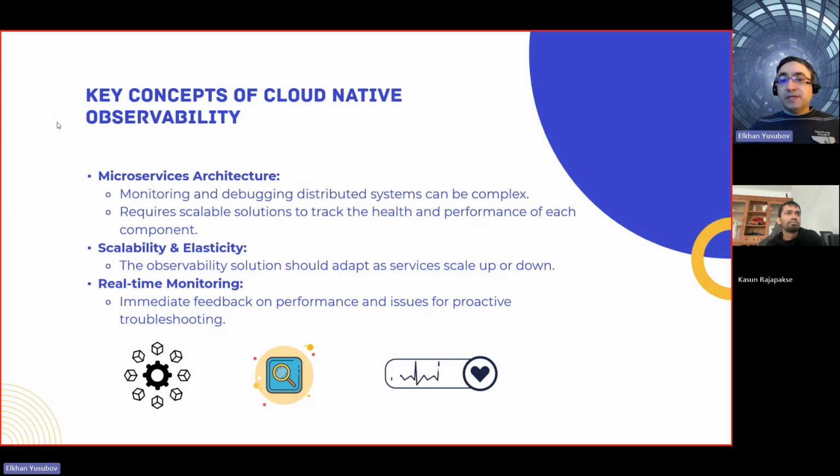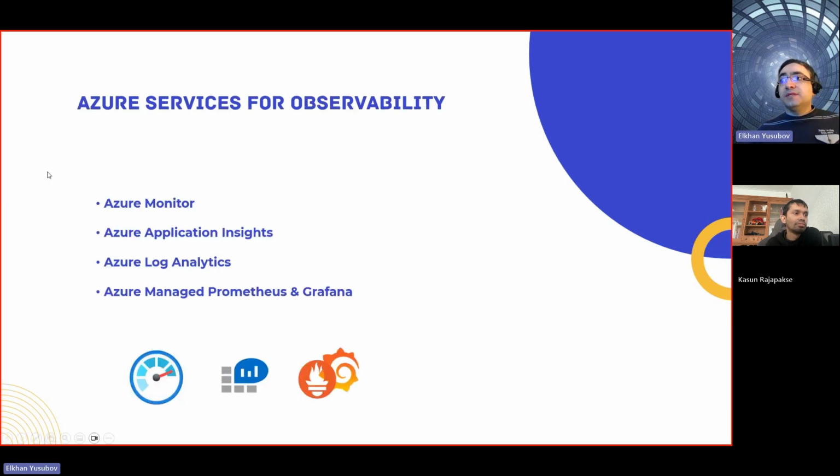Okay, great. So that's it. Now let's look at specific services, right? We didn't mention any service names so far, because in this demo we are going to rely mostly on Microsoft Azure services, so we are going to emphasize those services, and you will see them in the demo. So first of all is Azure Monitor, right?